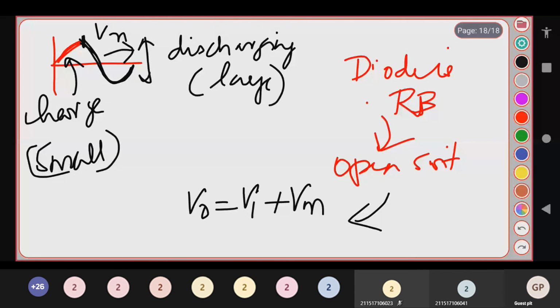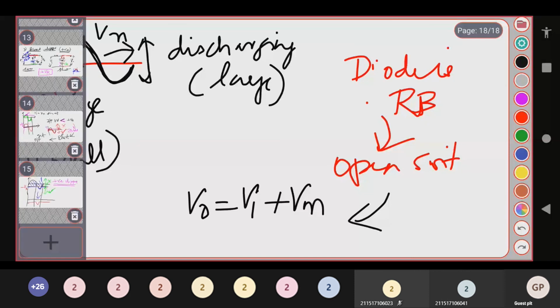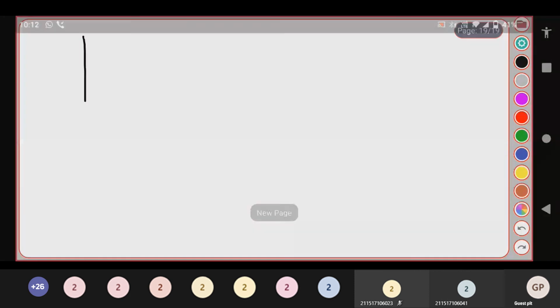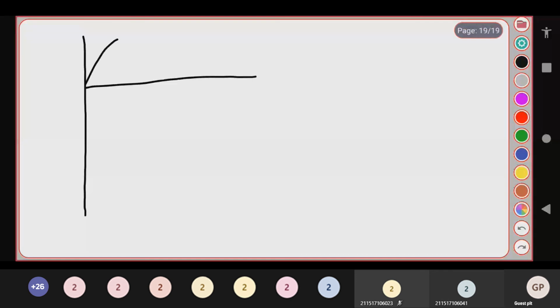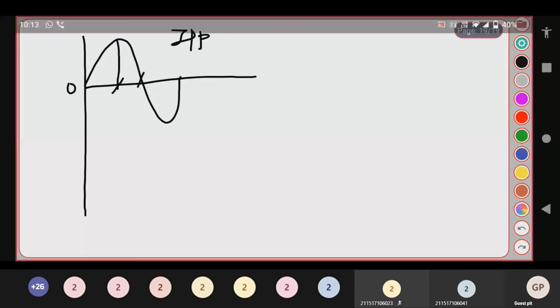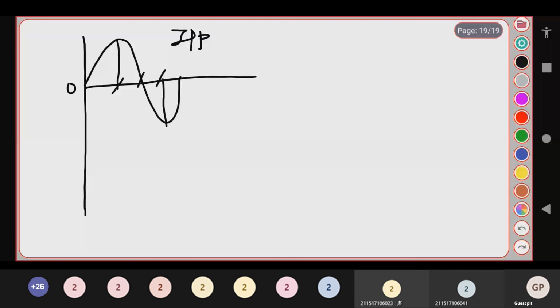Okay, now for the cases, let me tell you the cases. Let me draw the graph like this. This is your input waveform, consider this is your zero line, the input wave. I am dividing this into 4 regions. What is the output equation? I told you, your output equation is V naught is equal to Vi plus Vm.